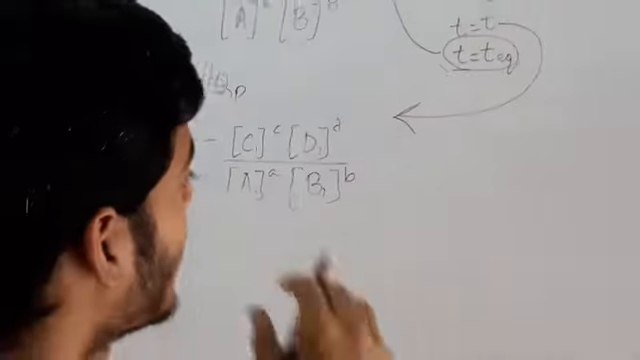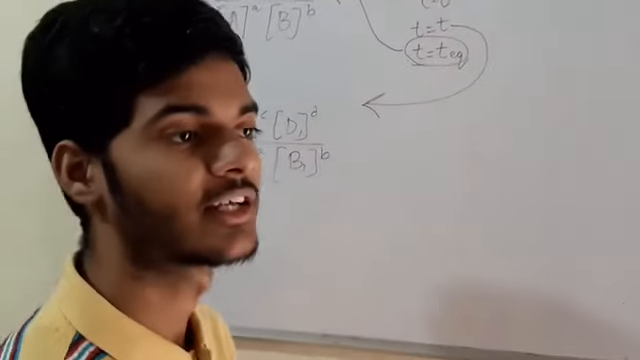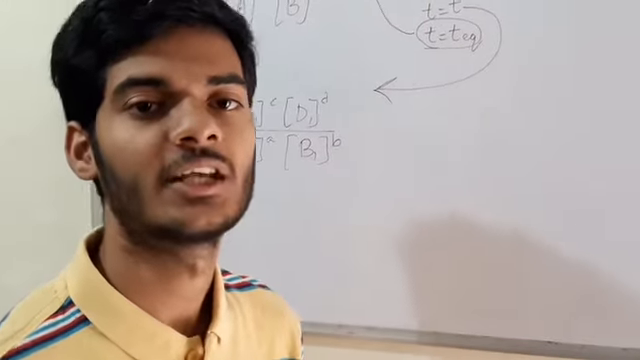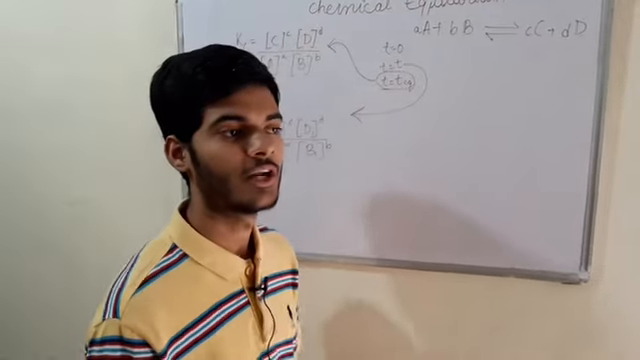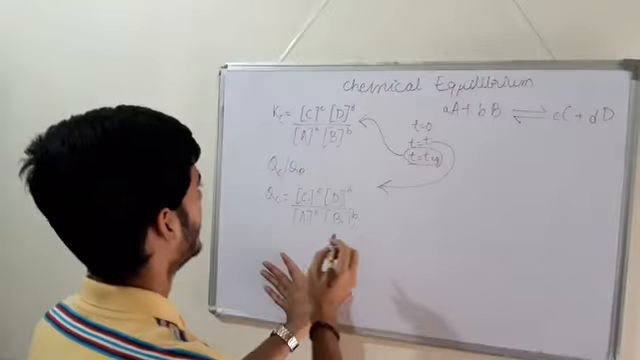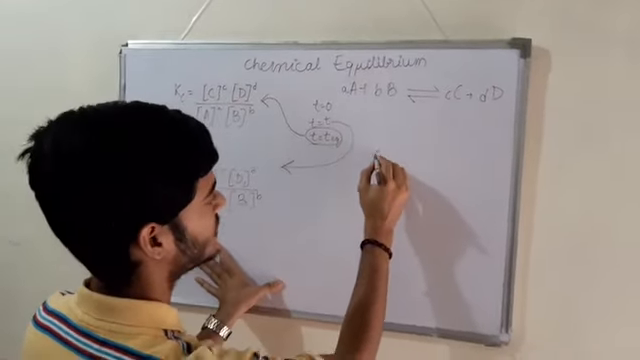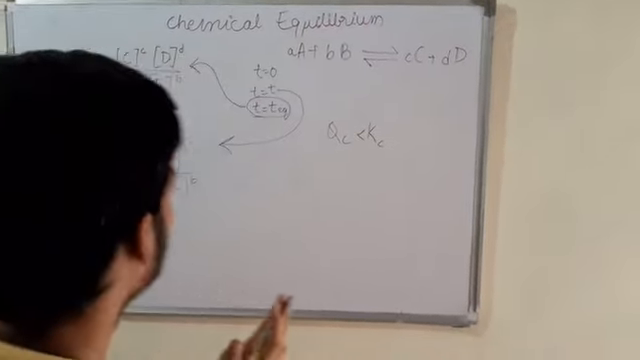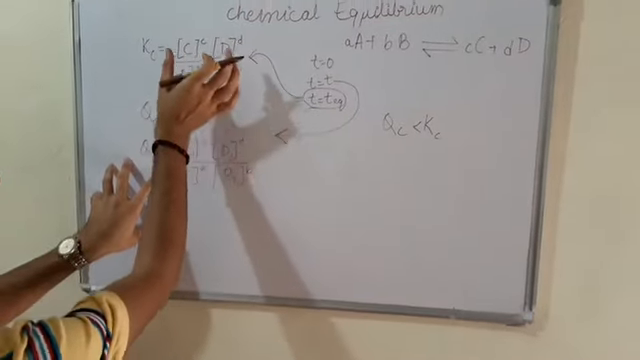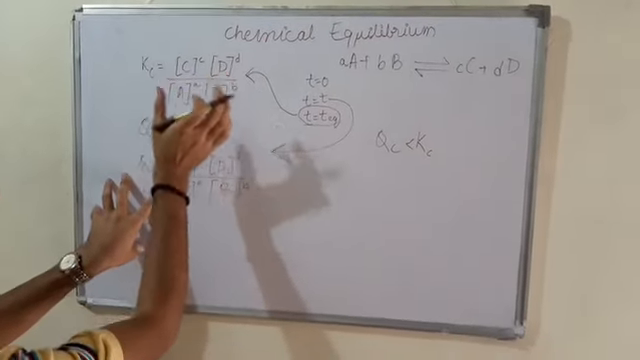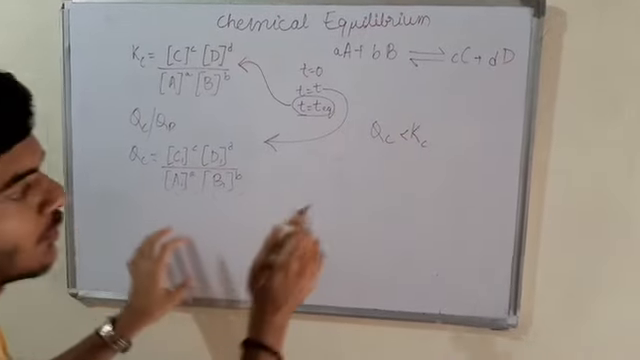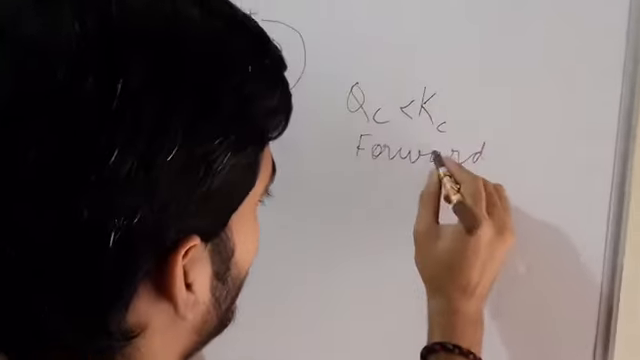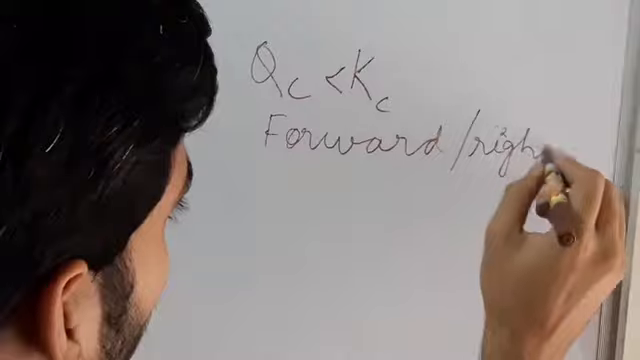Reaction quotient decides whether a reaction is at equilibrium position, before equilibrium position, or has exceeded the equilibrium position, depending upon the relation between Qc and Kc. If Qc is less than Kc, what does it imply? That Kc is greater, so products C and D are greater in amount at equilibrium, so the reaction will move in the forward direction, to the right.